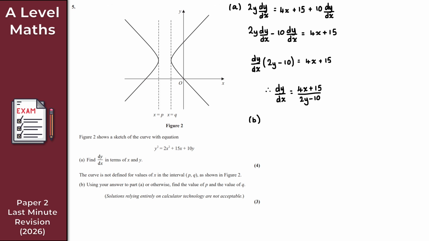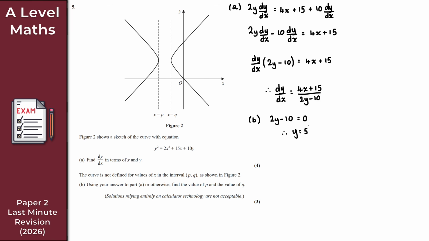Why is that relevant then? Well, what we are going to find here is that the derivative is undefined at these endpoints, so x equals p and x equals q. Well, it's undefined when the denominator, 2y minus 10, is equal to 0. So as we just said, 2y minus 10 is equal to 0. If we just solve for y, nice and straightforward, add 10 to both sides, divide by 2, and y is equal to 5, right?